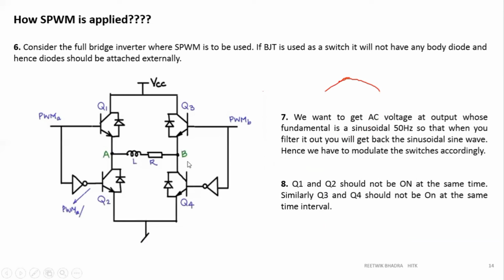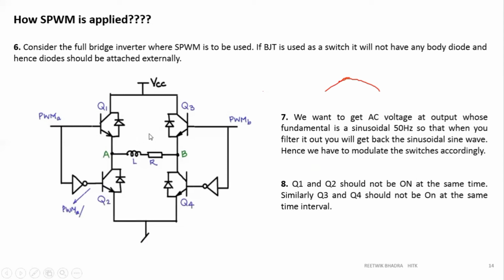Now, what is the main function over here? In the output, we want the fundamental component of the voltage to be sinusoidal and 50 hertz, because we know at the output we need an AC waveform and its frequency should be 50 hertz.